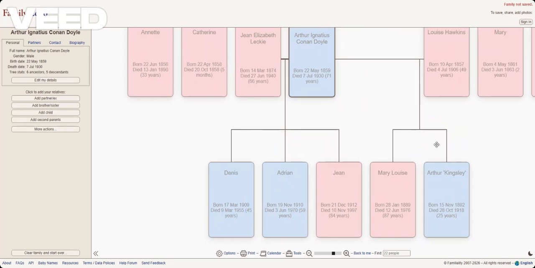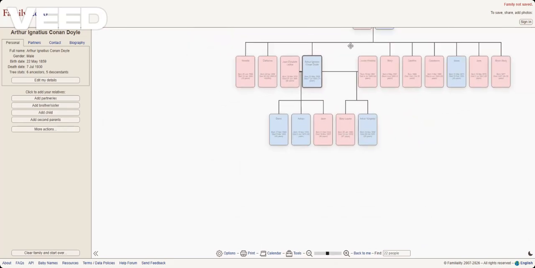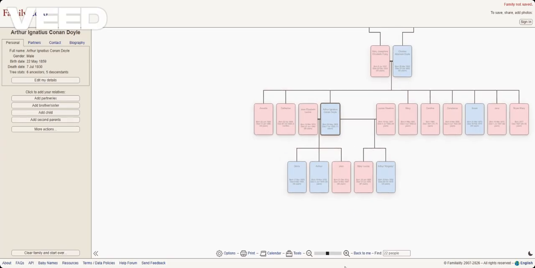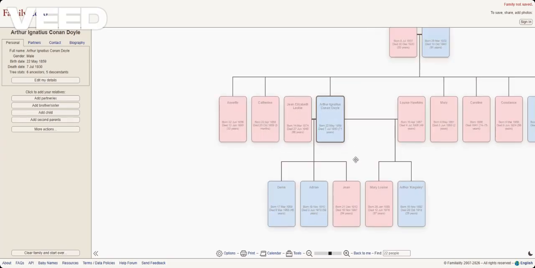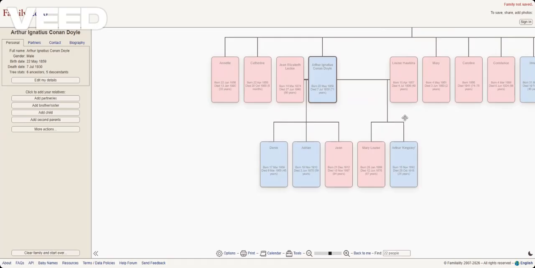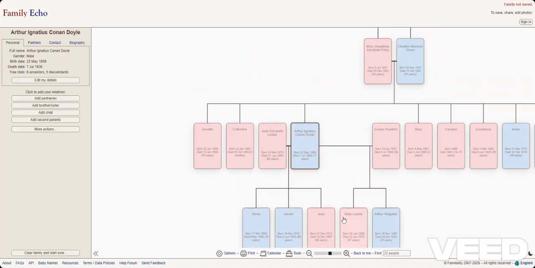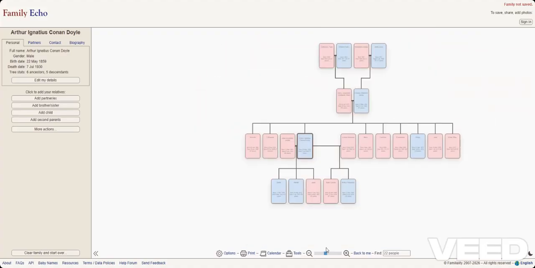Before I finish, I just want to say the sad part about Arthur Conan Doyle is that he never had any grandchildren, because none of his children were ever married, or even if they were married, they never had children of their own, even after their father died. So that's the whole family tree of Sir Arthur Conan Doyle.